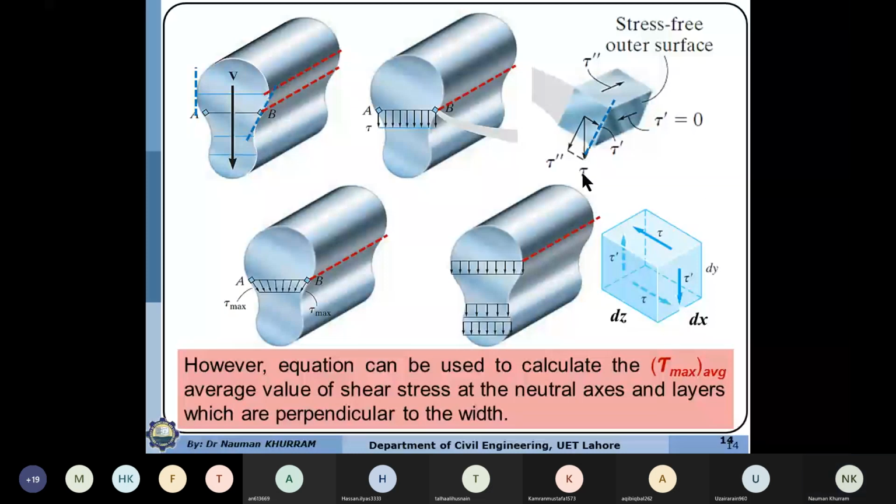Rather, that will be equal to the component of that force, which means that the formula will not give the accurate value if the edges are not perpendicular to this cutting layer. However, the equation can be used to calculate the maximum average value of maximum shear stresses along the neutral surface or at any layer.